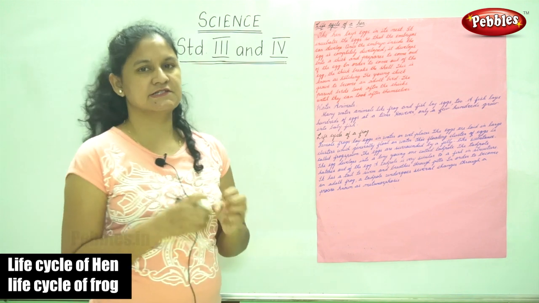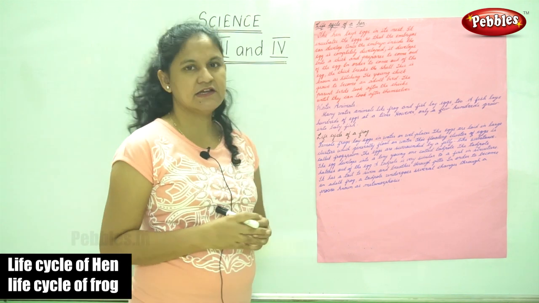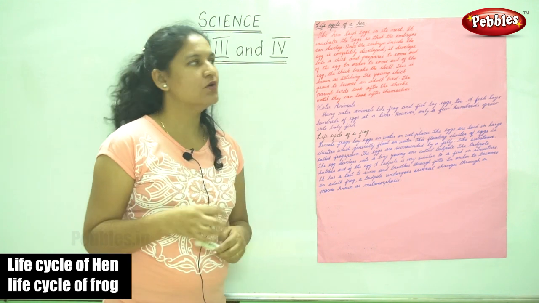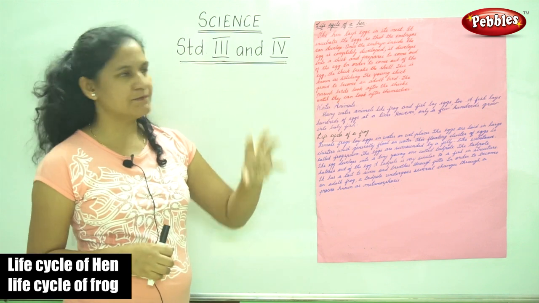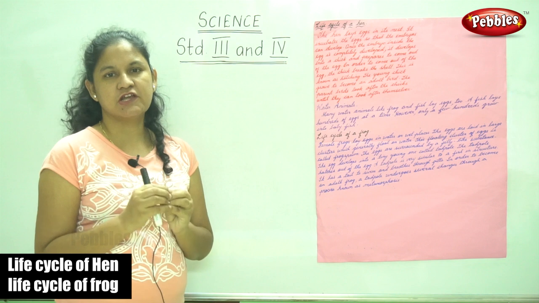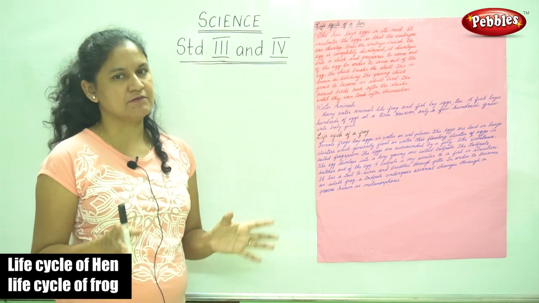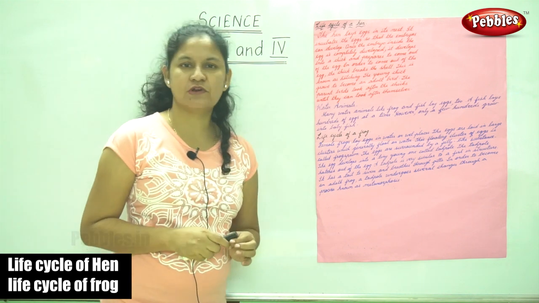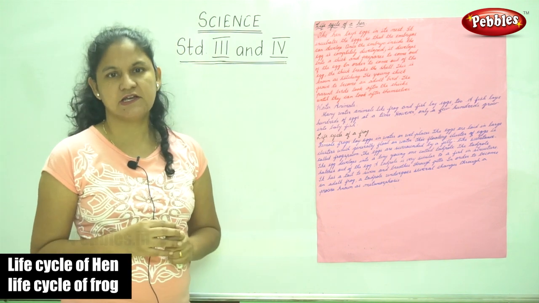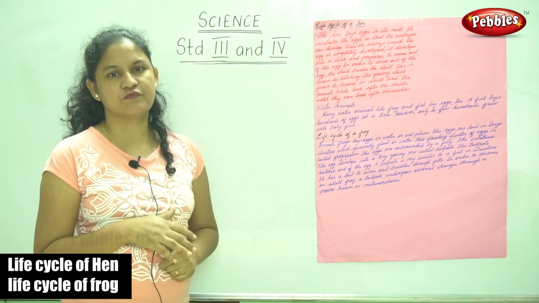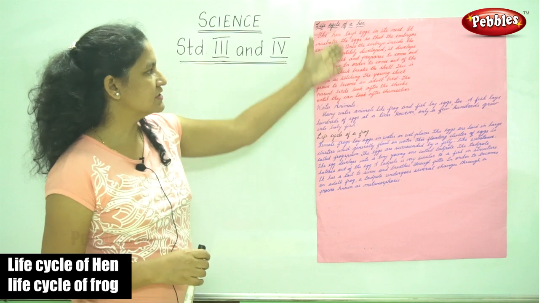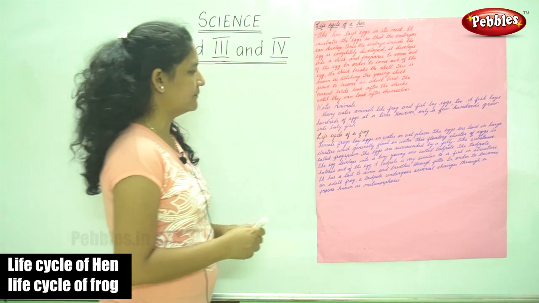So the hen lays its eggs in its nest and it incubates the eggs till the embryo develops, and once the embryo is completely developed, it develops into a young chick, and then the young chick breaks open the shell and comes out, and this period is known as hatching. The young chick grows to become an adult and the mother takes care of it till it is able to survive on its own. So this is the life cycle of a hen.